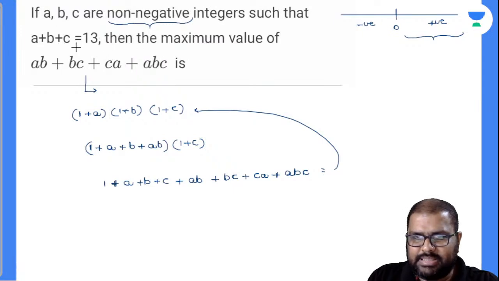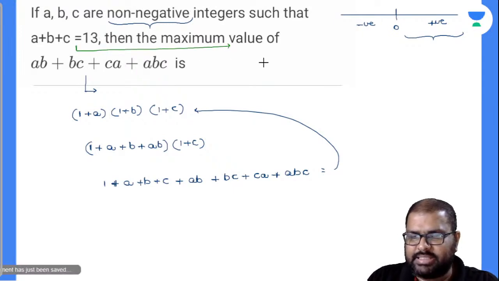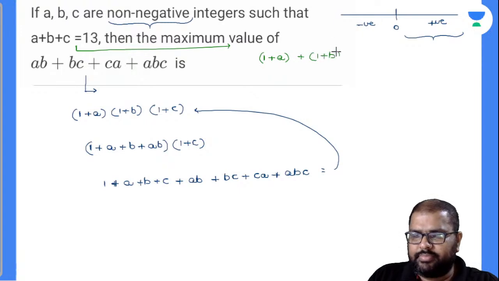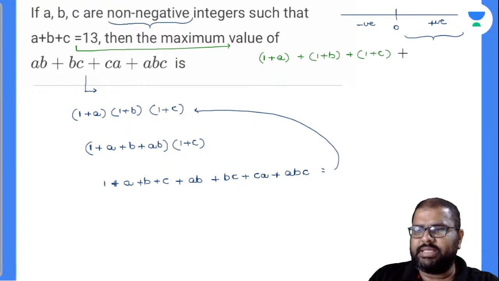So A plus B plus C is 13. I'll write down this equation like this here. I will add 1 to A, I'll add 1 to B, I'll add 1 to C. So what will be the value there? 13 plus 3, it will become 16.